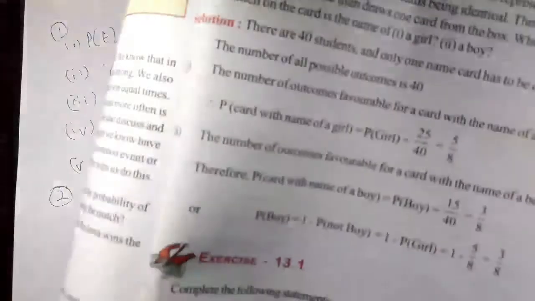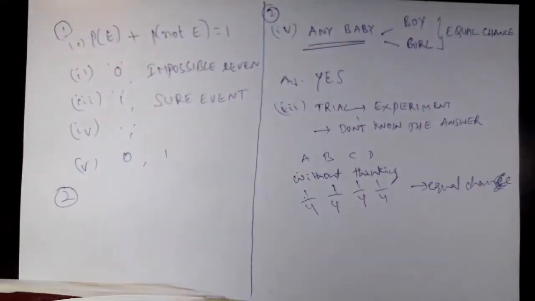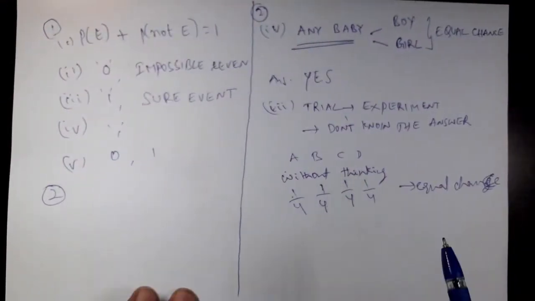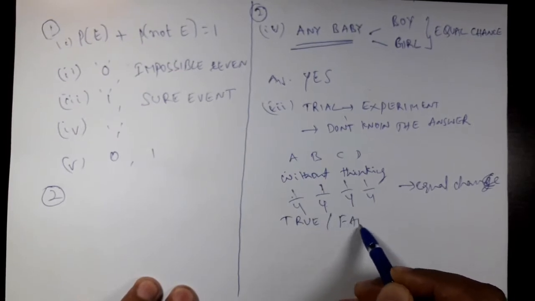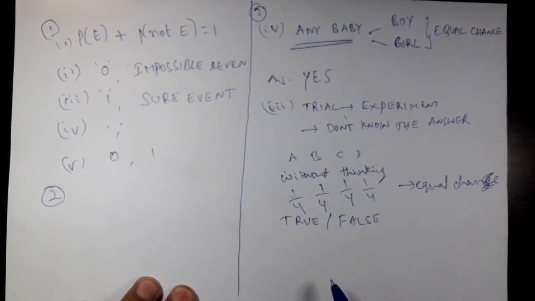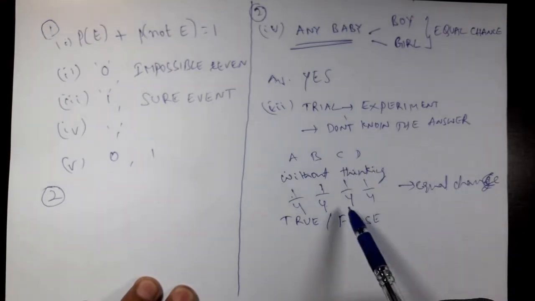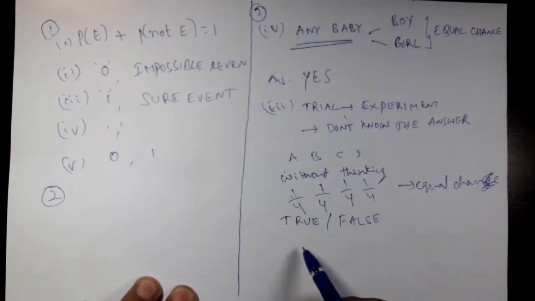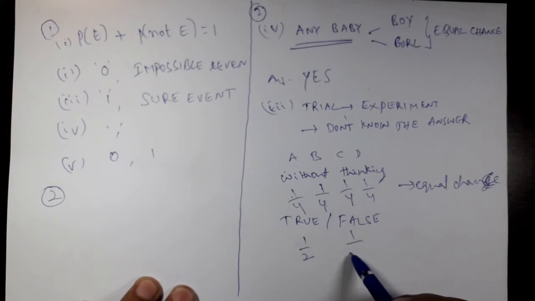In this question, a trial is made to answer a true false question. The answer is right or wrong. See, a true or false question is given. Tell me, if you have selected without thinking, you don't know the answer, right? Without thinking, you have selected this one, true. What is the chance that this is correct? Yes, 1 out of 2. In the same way, for false also 1 out of 2 chances, right?